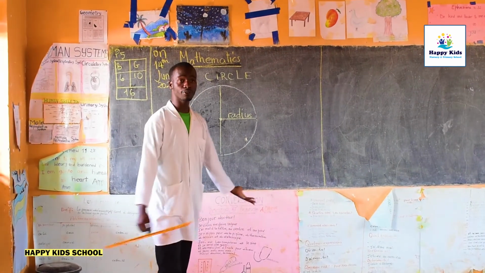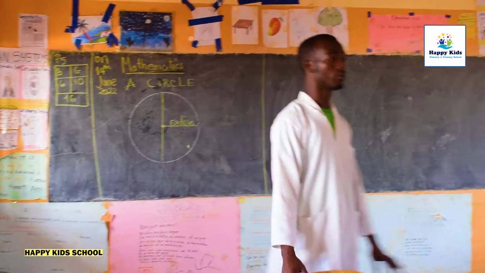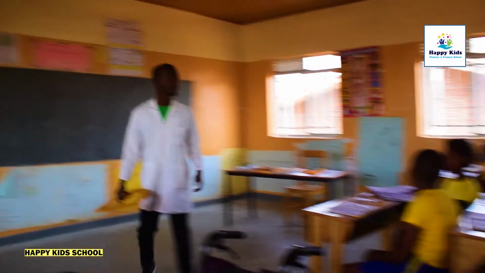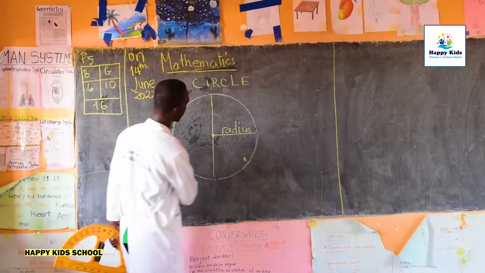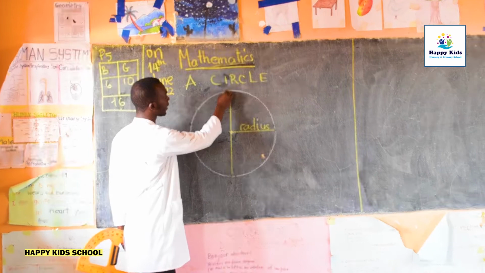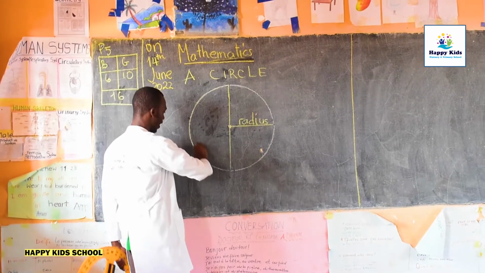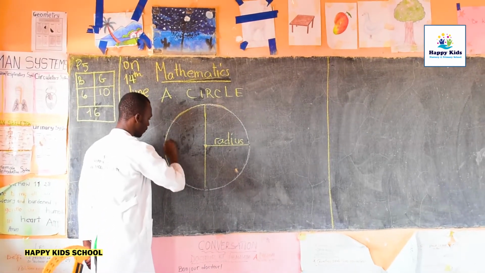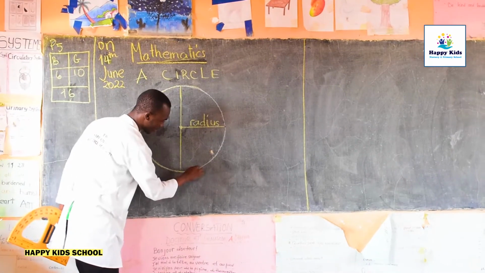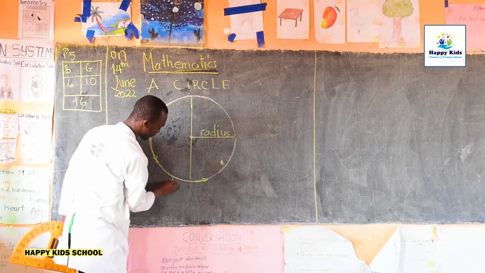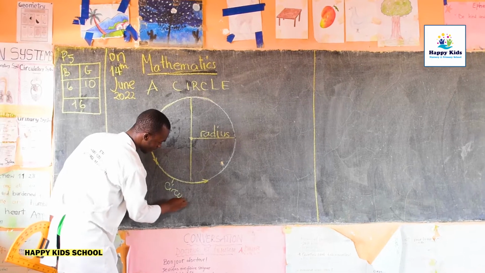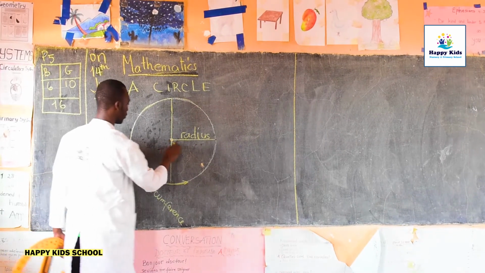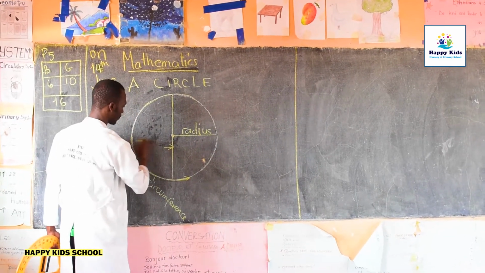So, what else have we seen from the parts of the circle, from your previous classes? We have seen the circumference. Good. The circumference of the circle is the distance around our circle. This length around our circle is what we have called the circumference. This is what we have called a diameter.